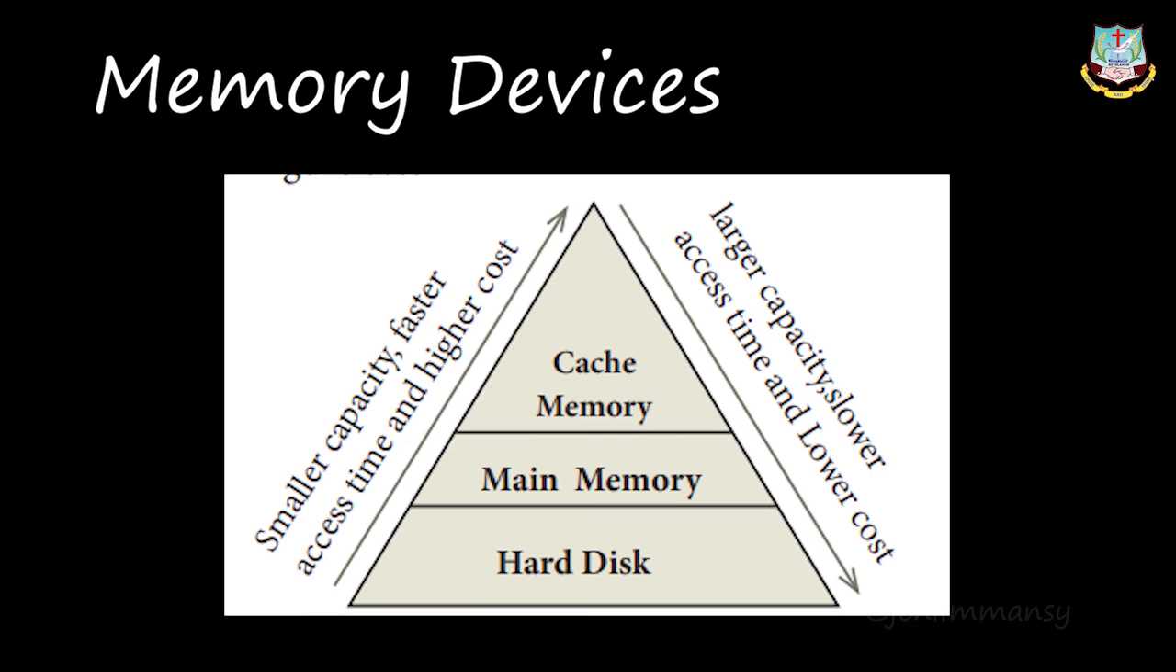Okay, and now we are going to see about the memory devices. We know we have RAM and ROM. RAM means random access memory, ROM means read only memory. So here we will be learning the difference, the types and the uses of all these RAM and ROM devices.